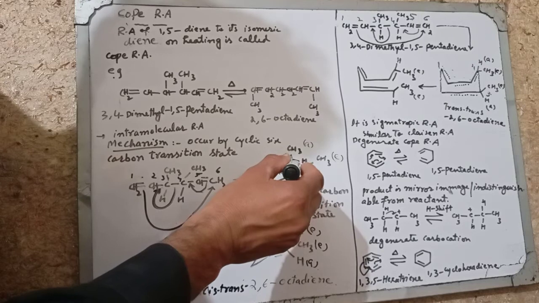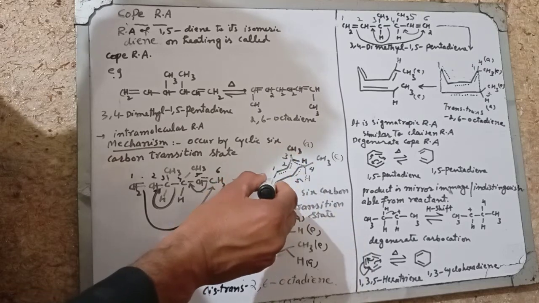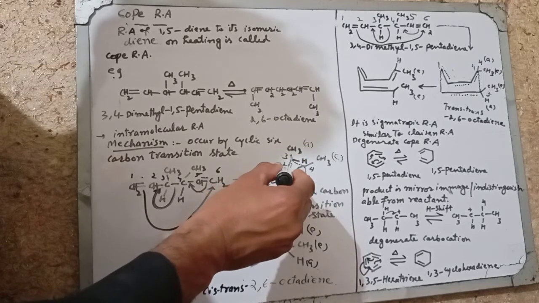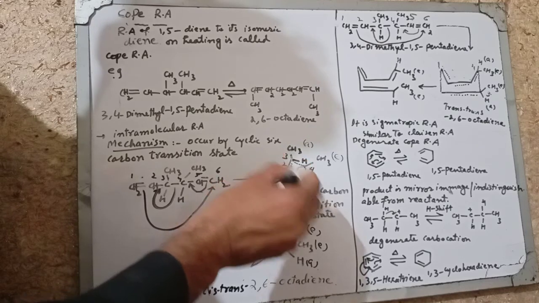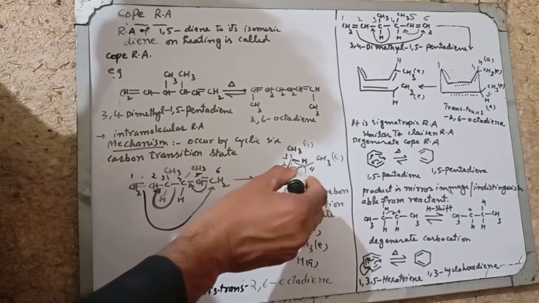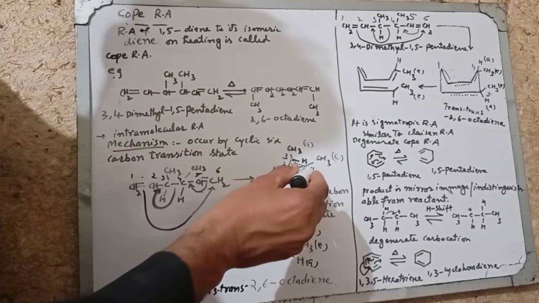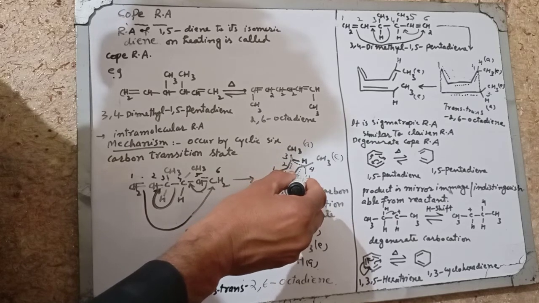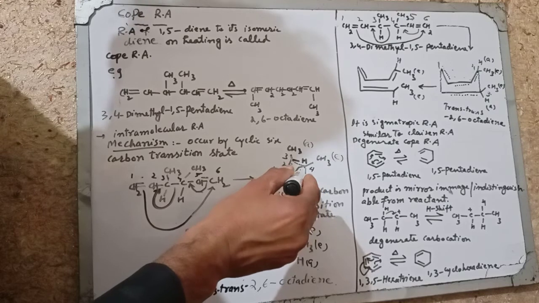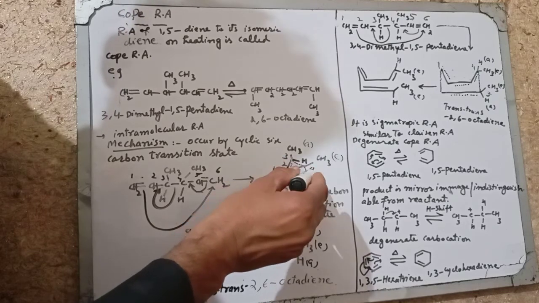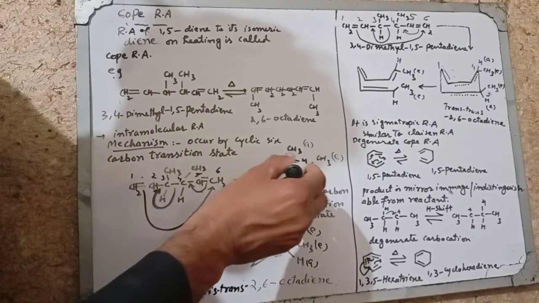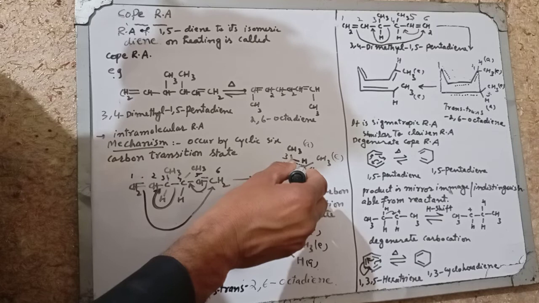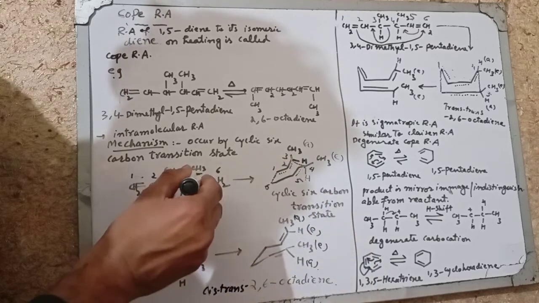Like this, the 1-6 bond is formed, 1-2 is broken, and 2-3 is formed as a double bond, 3-4 breaks, and the 4-5 double bond is formed.